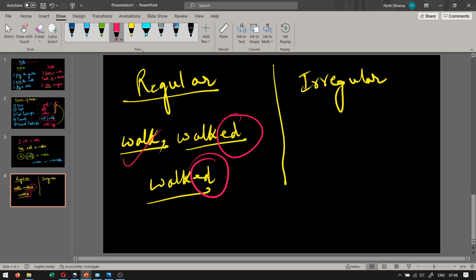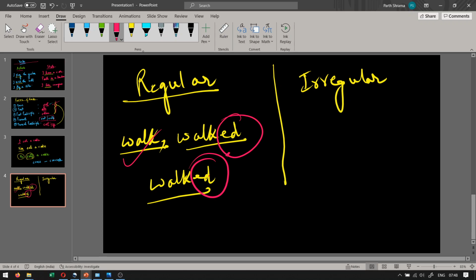Irregular forms, any other form which is formed by not adding ed at the end, or there is some other word, all of them are called irregular verbs. If the forms of the verb are not formed by adding ed at the end, then that is an irregular verb.